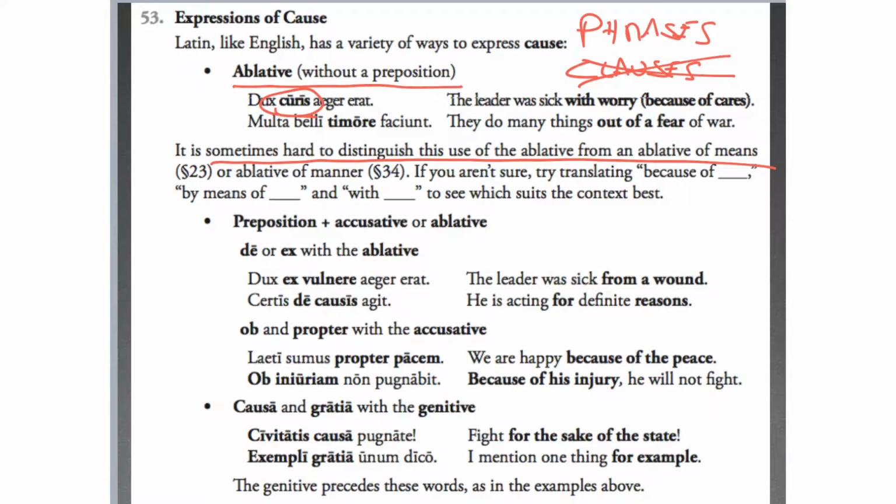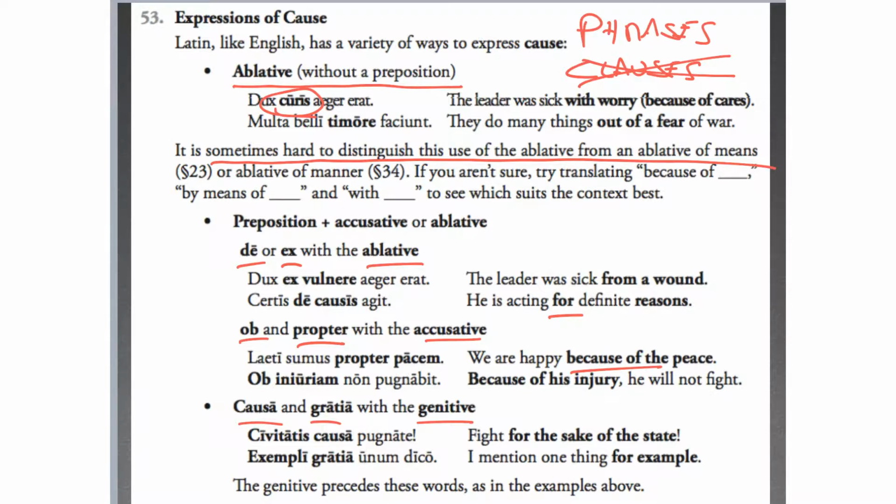There are some prepositions that deal with cause, and they are listed here. These take the ablative, and these take the accusative. De tends to be translated as for. Propter and ob tend to be translated as because of. And then causa and gratia, which look like prepositions in that they have a genitive to go with them.